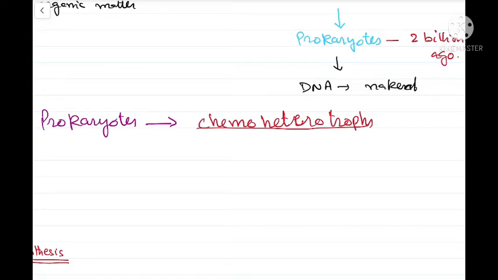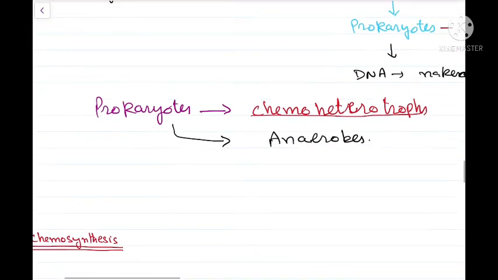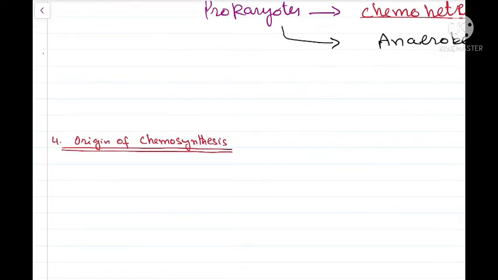A chemoheterotroph cannot synthesize its own organic molecules. So the prokaryotes that evolved some 2 billion years ago were incapable of forming their own organic molecules. Rather, they absorbed these organic molecules from the outside. Number one. Number two, there was still no oxygen, so therefore they were anaerobes. So the first living cells that evolved from the protocells were prokaryotes, they were chemoheterotrophs, and they were anaerobes.